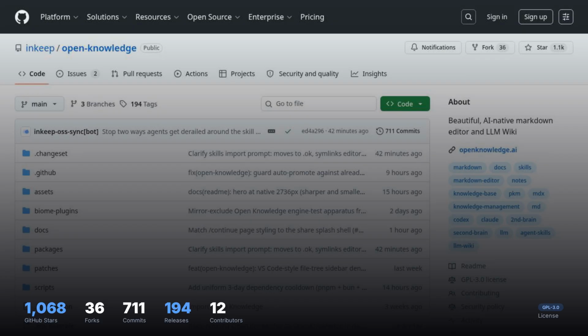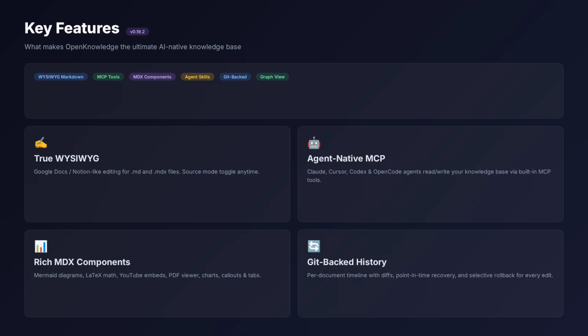Key features include true WYSIWYG Markdown editing, collaborative AI editing through MCP tools, Git-backed version history with per document timeline and rollback, an interactive graph view, and rich MDX components like Mermaid diagrams, LaTeX math, and live embeds.